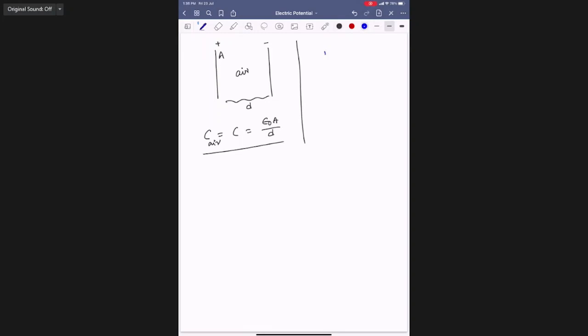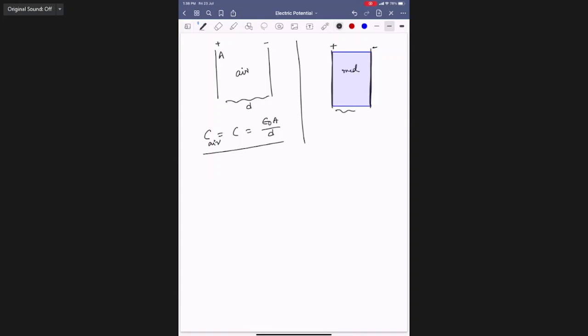Now what I have done is I have taken the complete medium between the plates. We filled the entire space between the plates. This is the plus plate, this is the minus plate.